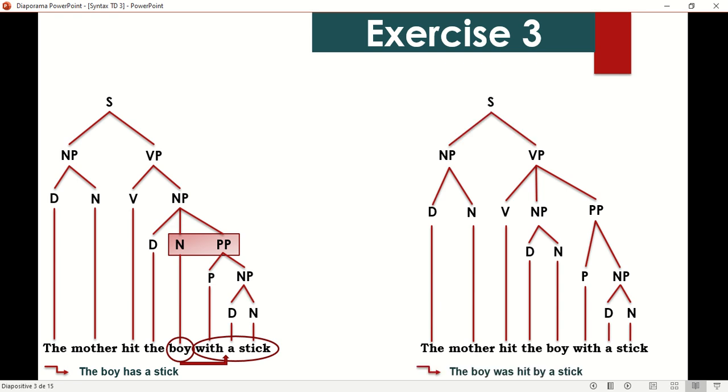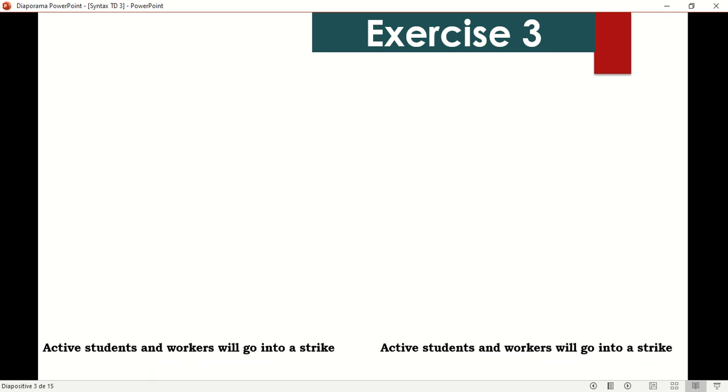In this case, the boy was hit with a stick. So, with a stick is an adverb of instrument for the action of hitting, and as you can see, the PP here modifies the verb hit and not the noun boy as in this case. So as you can see, we have shown structural ambiguity hierarchically, and this is very important when it comes to the uses of tree diagrams. So, hit with a stick.